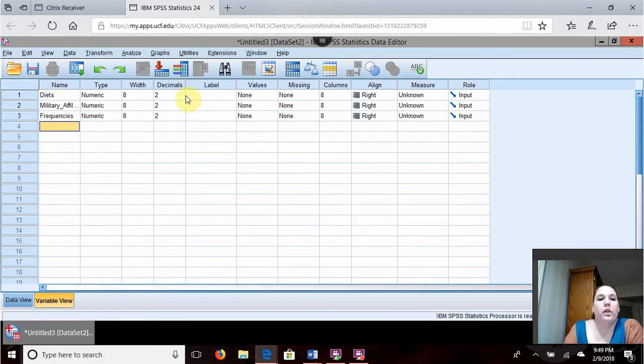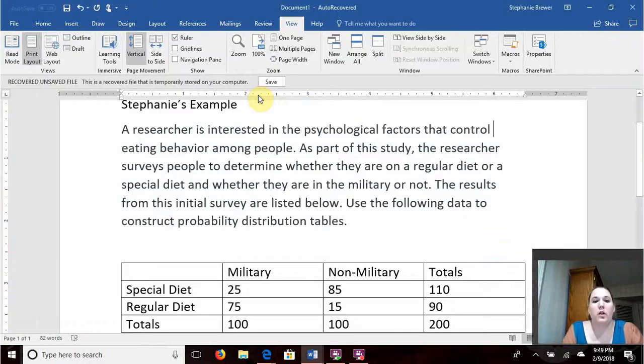Alright, from there, we're going to move over to the decimal column right here, and we're going to put each one down to 0. Values. With our data, we have 2 values. We have the special diet and the regular diet.